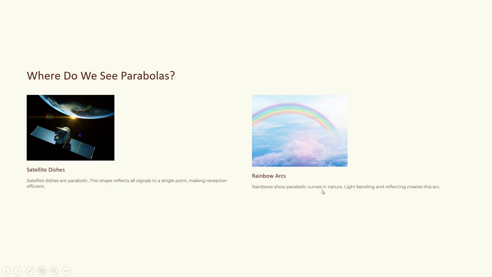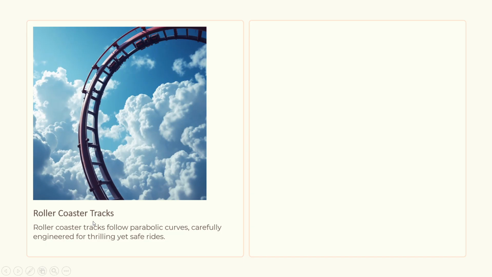So we have seen already that parabola describes the path of the projectile. So these have a path. A rainbow will form a path and it has a parabola shape. So that is the difference between parabola and catenary. We have a few more examples for parabola. Roller coaster tracks. Roller coaster tracks follow parabolic curves carefully engineered for thrilling and safe rides.